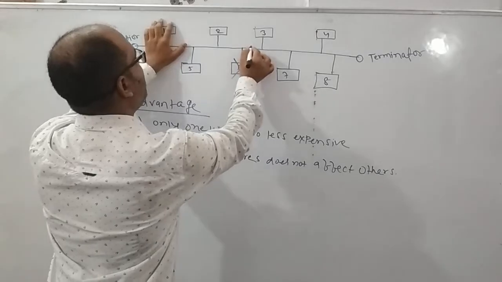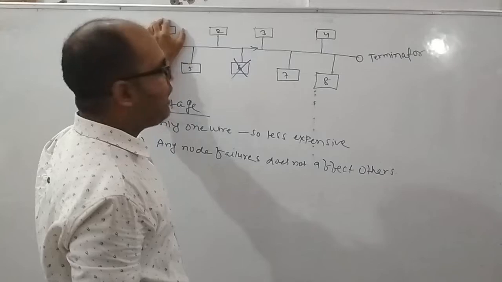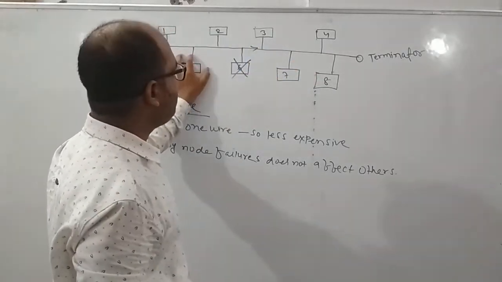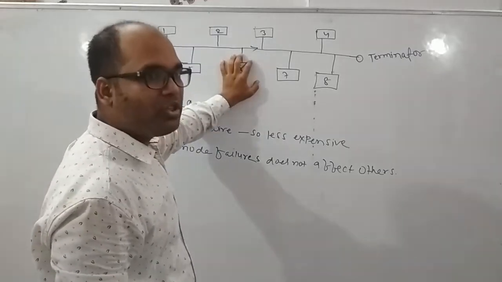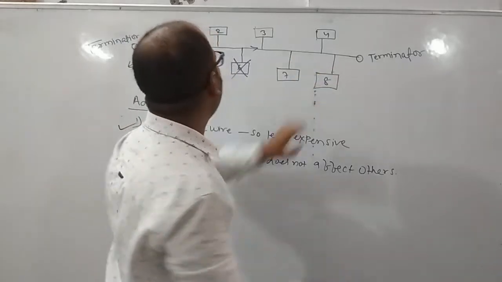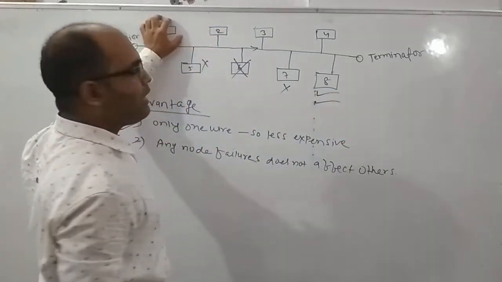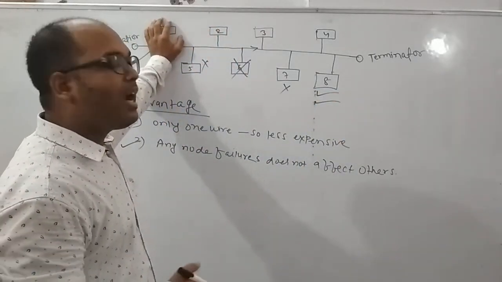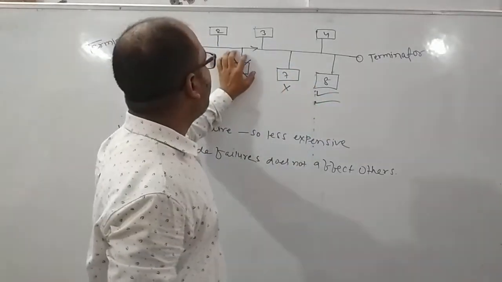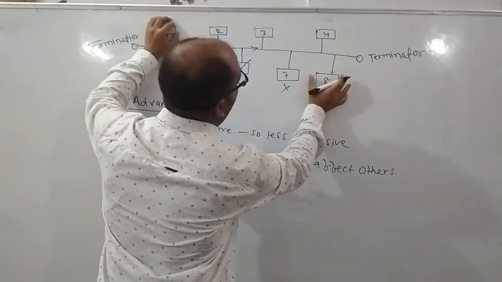Bidirectional, means data will travel in this direction also. So whenever this node sends the data, it will move in the common transmission medium. This node has failed, so it will not receive the data; this node will receive the data, this node will also receive the data, and this node will reject, and this node will accept. Why? Whenever this node sends the data, along with the data, the address of the receiver will also be sent by this node. So failure of this node will not affect the communication between node 1 and node 8.